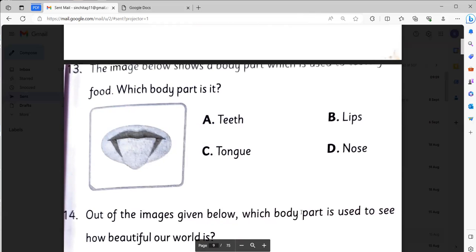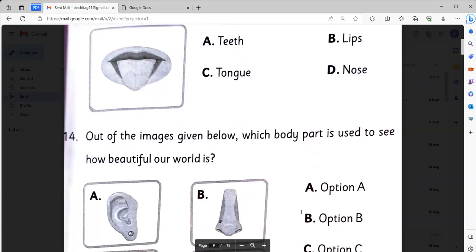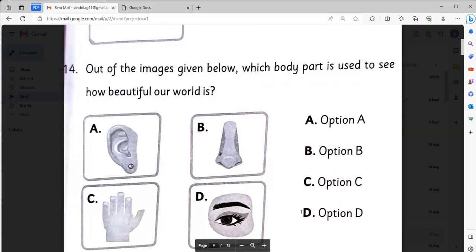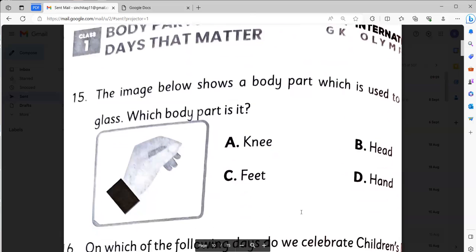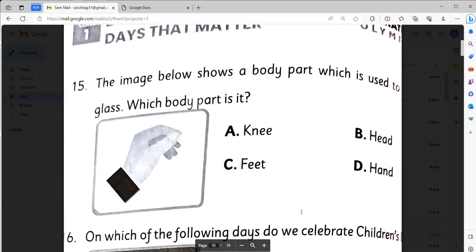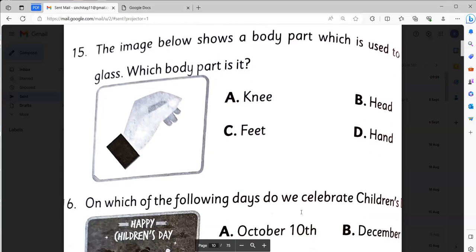The image below shows a body part which is used to taste the food. Which body part it is? It will be tongue. Out of the images given below, which body part is used to see how beautiful our world is? It will be option D, eyes. The image below shows a body part which is used to hold a glass. Which body part it is? It will be hand, option D.